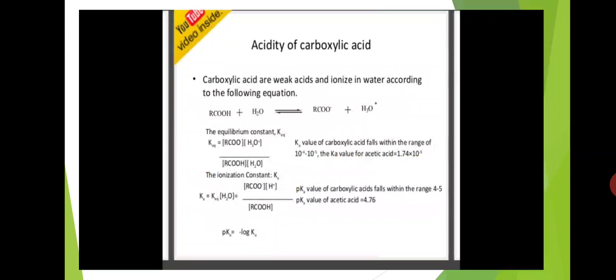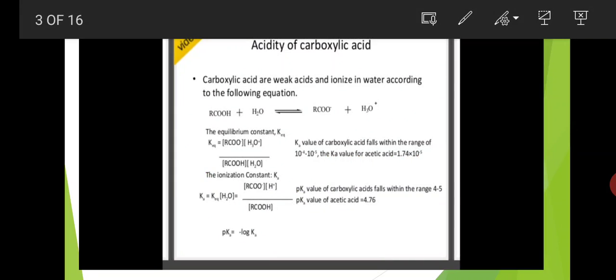And acidity of carboxylic acids: these are weak acids and ionize in water according to the following equation, like this: RCOOH plus H2O ionizes to RCOO minus plus H3O plus. Okay, RCOO minus and protonium ion H3O plus.